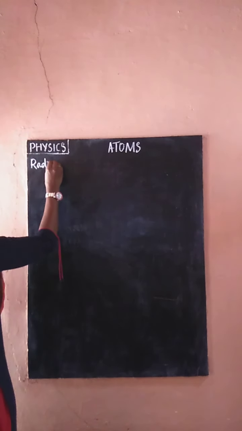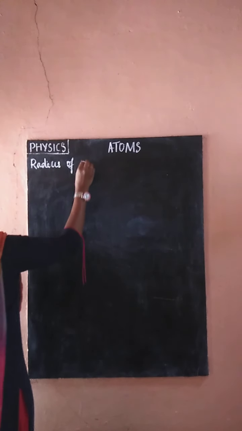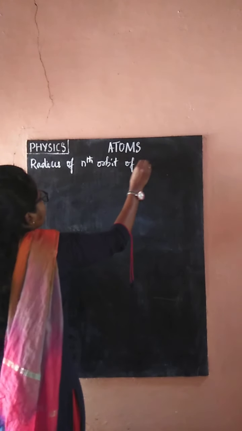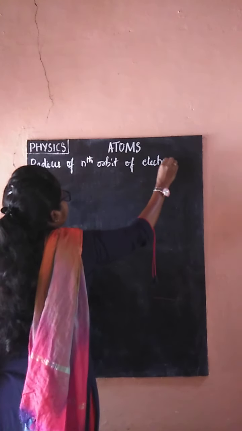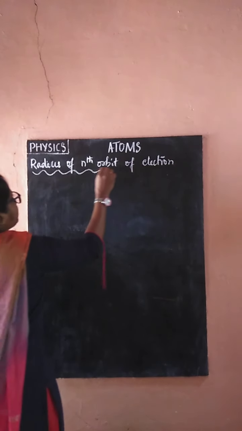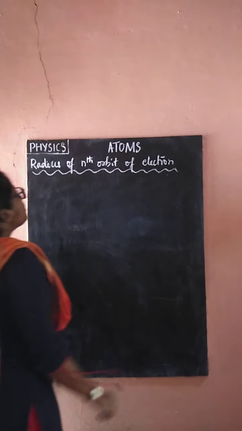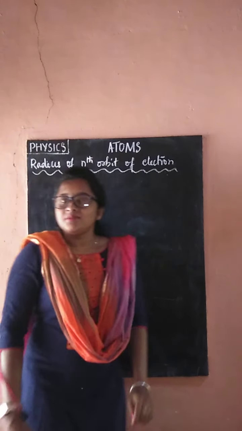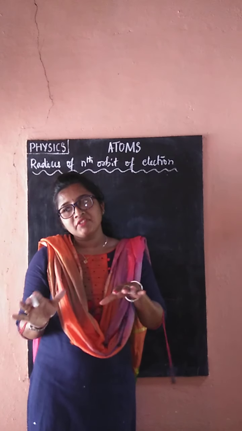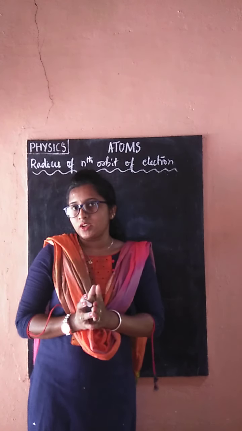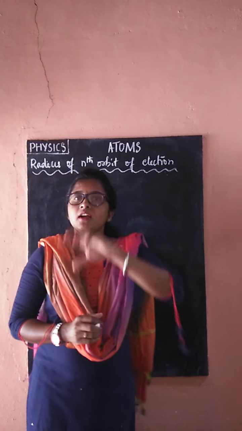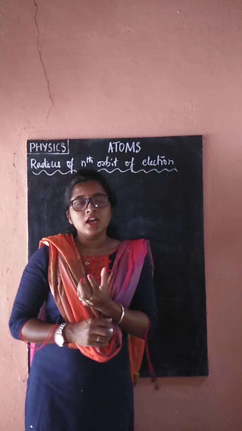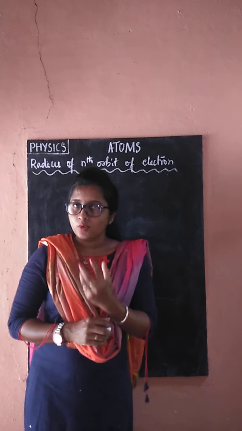Radius of the nth orbit of electron. We all know that an atom is neutral, because it has equal positive and negative charges. The electron revolves in an orbit and has a negative charge, and at the center is the nucleus, which has a positive charge.